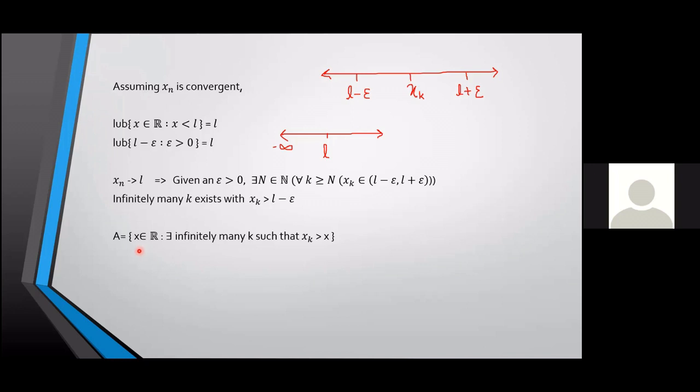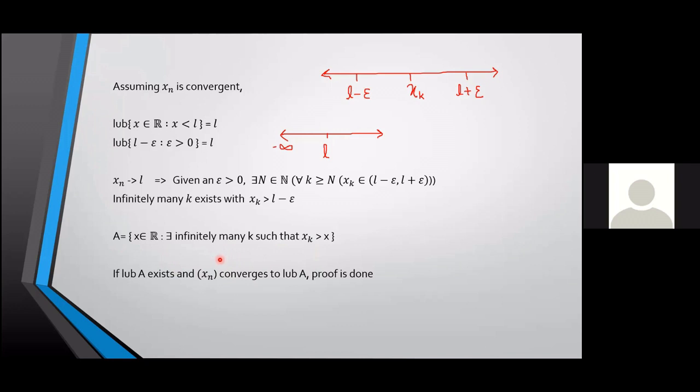This is the most important part of the proof because it is from this set that we get the value of our L. Now, what should I prove? I need to prove that xn converges to the least upper bound. And for that, what do I need to prove first? I need to prove that the LUB of the set exists. And then xn converges to the LUB of A.